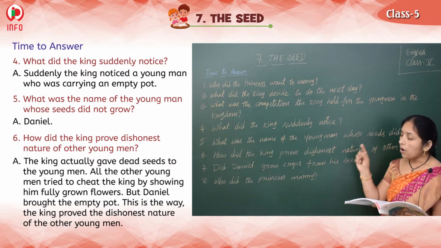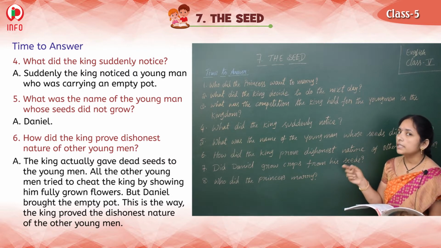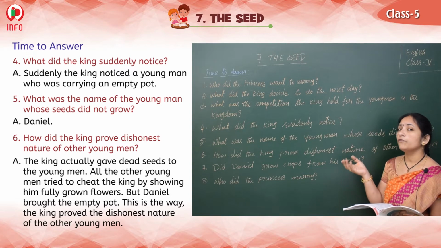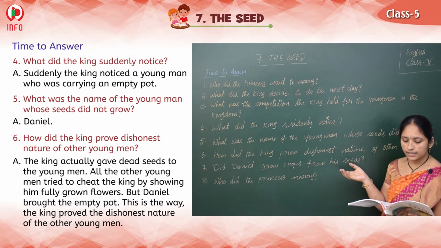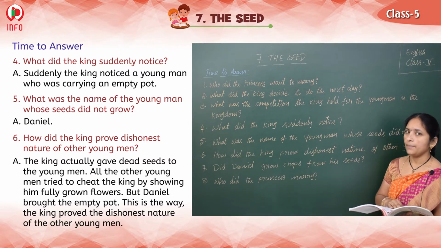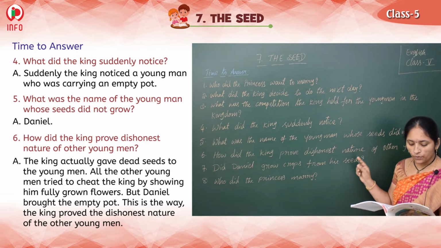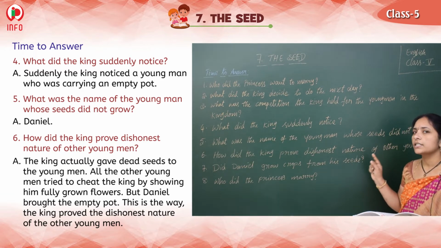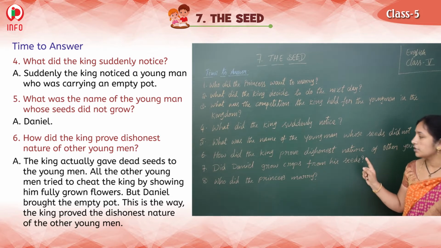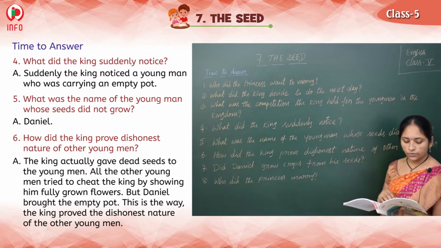This way, the king proved the dishonest nature of the other young men. Clear? And see the next question.